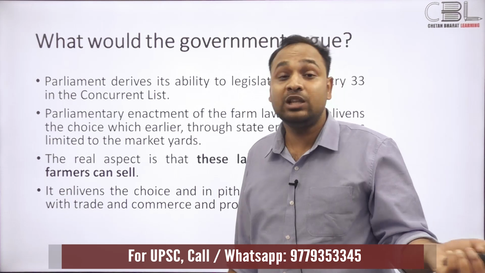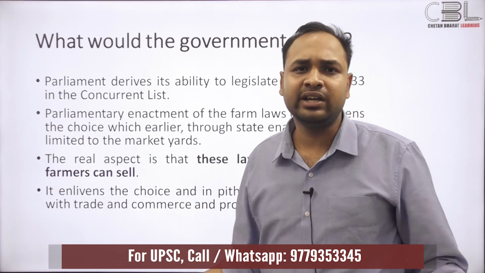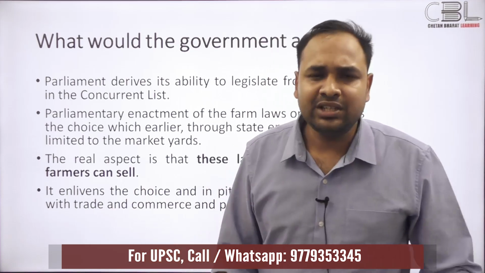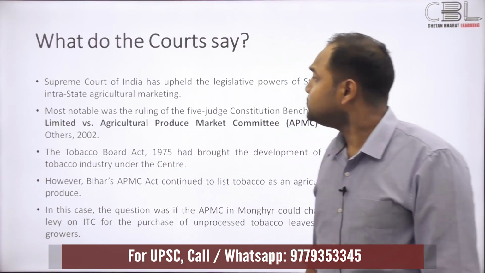And where do they get the power to do it? The central government says entry 33, foodstuffs. It's mentioned there. That's it. If it's mentioned there, then it's just mentioned there. They can legislate. There are no two ways to go about it. All right, that's what the central government would say.